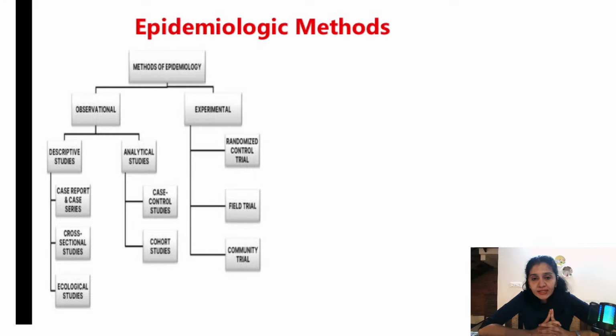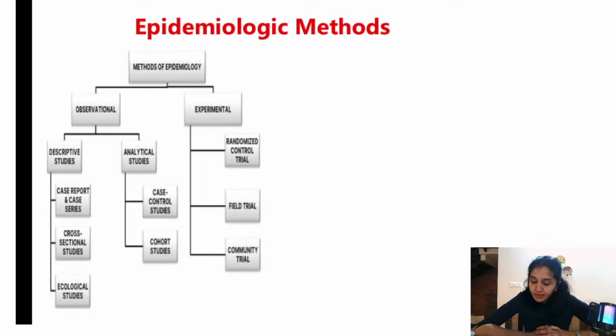So first let us understand the classification of epidemiological methods. Basically, epidemiological methods are of two types, observational studies and experimental studies, right? What are observational studies? You're just observing the individuals. You're not doing any kind of intervention. That is, you're not introducing any drug, vaccine, or any form of intervention. Whereas in experimental study, you're doing some kind of manipulation. You are introducing some form of intervention.